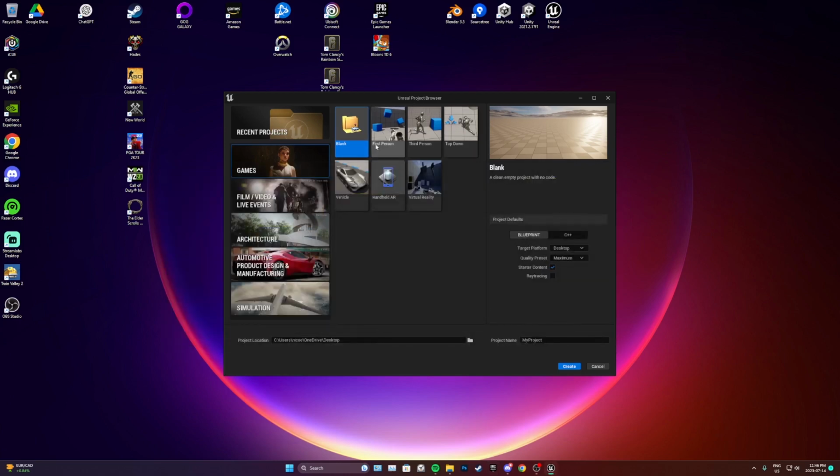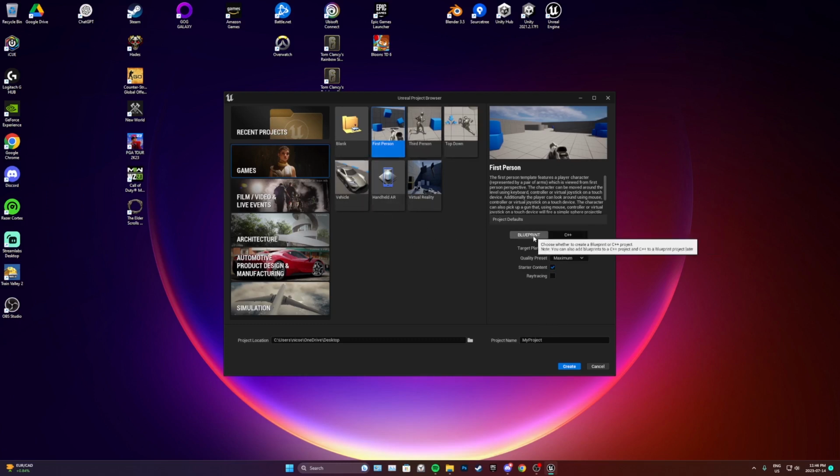So I'm going to select first person. I don't really recommend handheld AR or virtual reality until you have some experience in Unreal Engine for a bit. But you can select any of the first 4: vehicle, top down, third person. I'm going to go with first person. I'm going to keep it a blueprint project. Like I said, I'm not really going to do anything with C++.